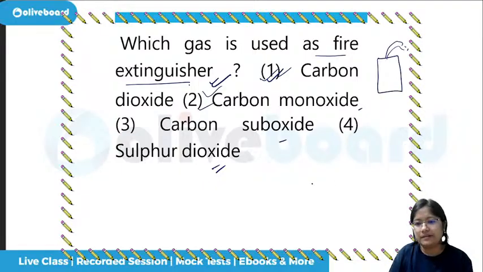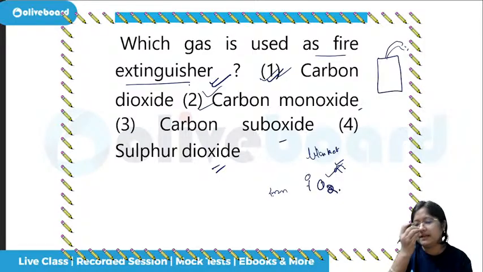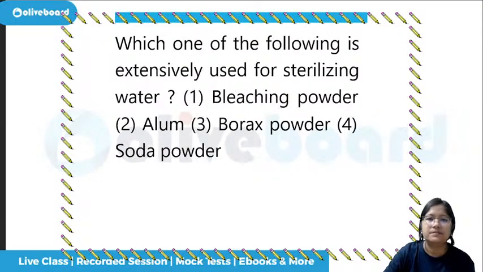And if nothing is available, in a small place, if anybody has to be made safe, then a blanket is covered immediately. This is used for stopping the oxygen supply. If the fire has to be stopped or controlled instantly, but it should not be that the blanket is also burning with that. Or if the person rolls, then probably it can help to some extent.